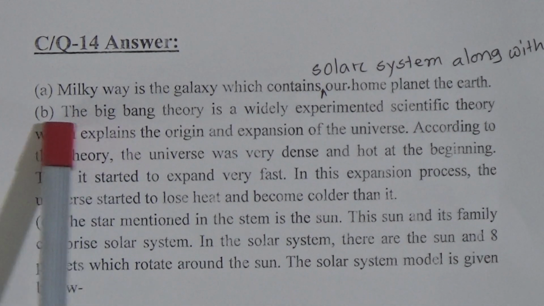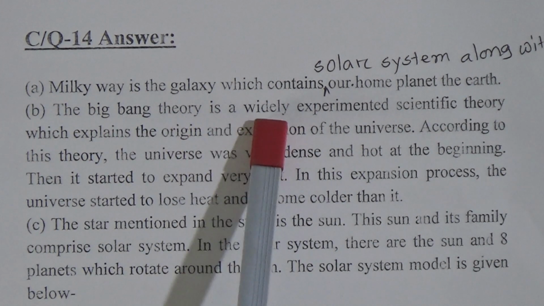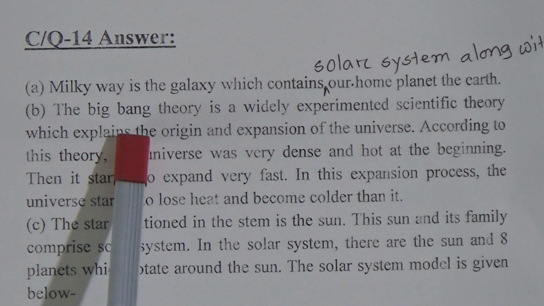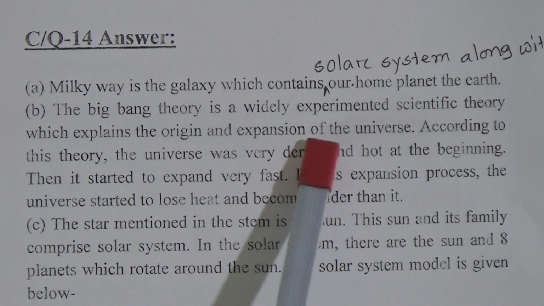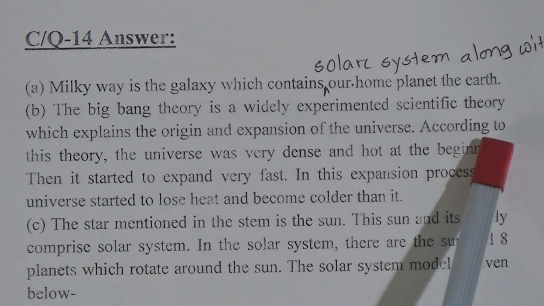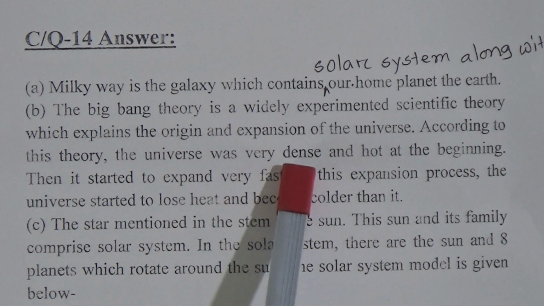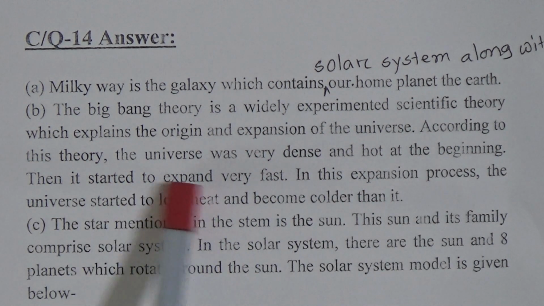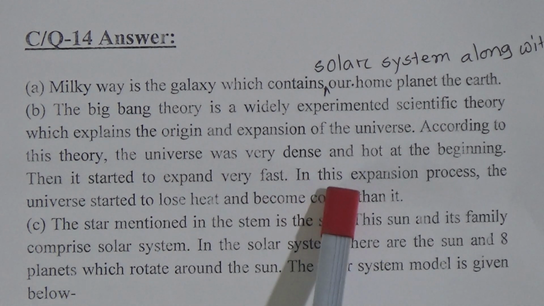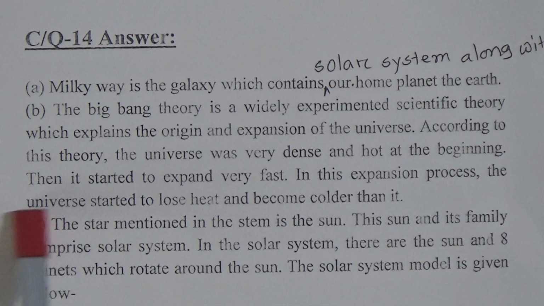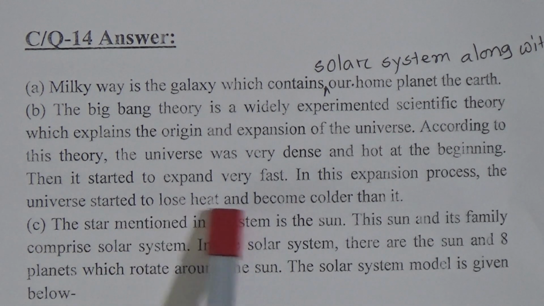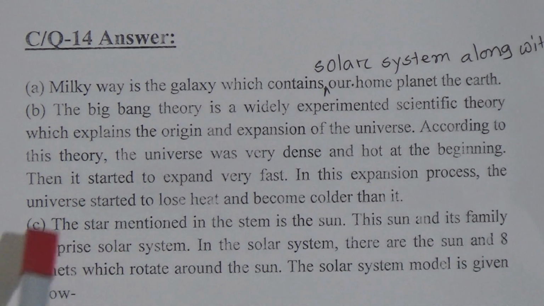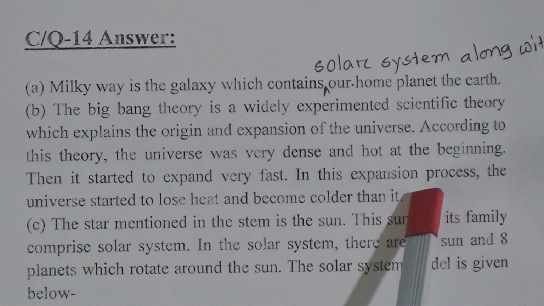The answer is the Big Bang theory is a widely experimented scientific theory which explains the origin and expansion of the universe. According to this theory, the universe was very dense and hot at the beginning. Then it started to expand very fast. In this expansion process, the universe started to lose heat and become colder than its previous state.